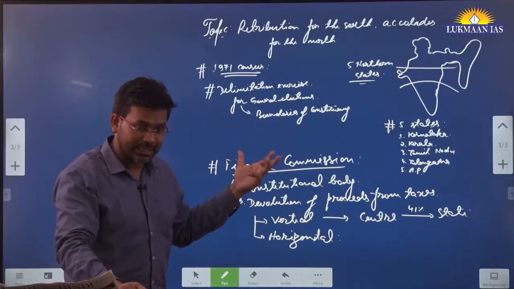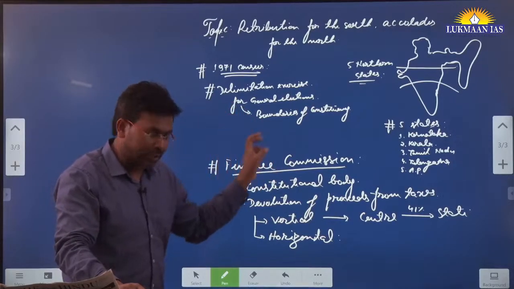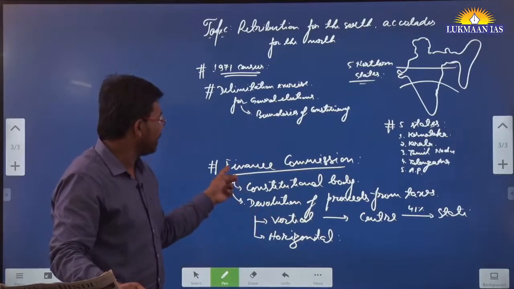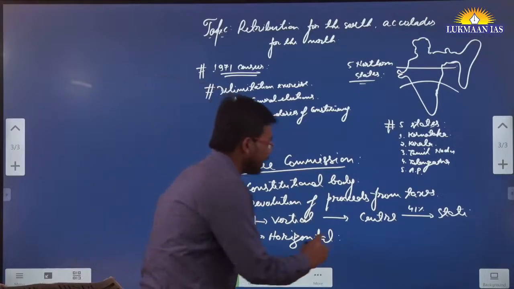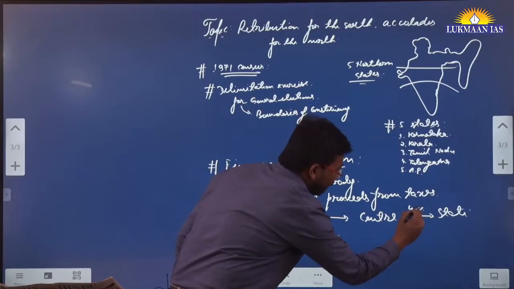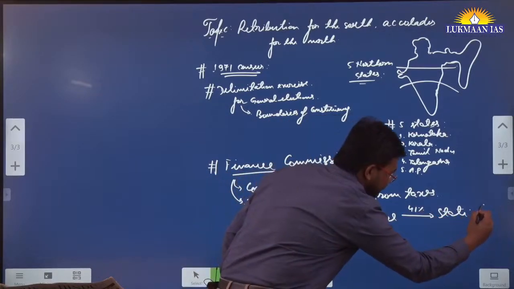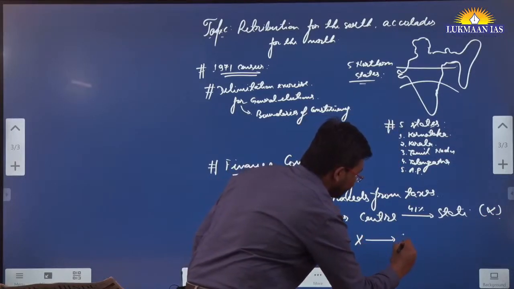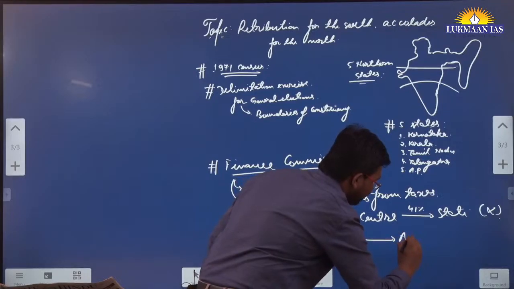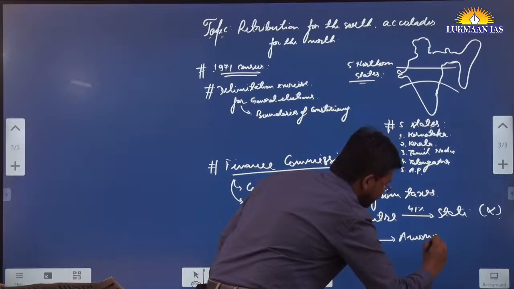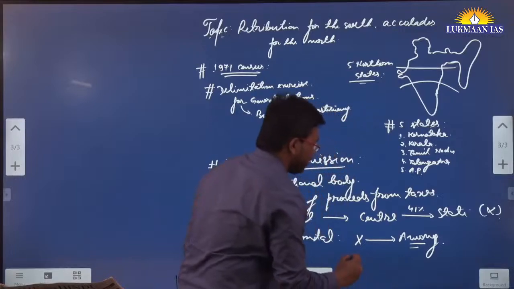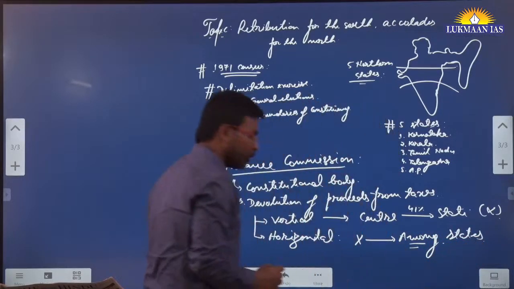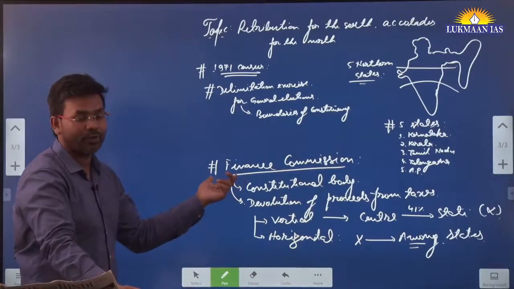So let's say the center receives 100 crore rupees, 41 crore rupees should be given to the states as per the recent Finance Commission report. Horizontal devolution means how the amount the states receive, let's say X amount, is to be distributed among the states. And for this the Finance Commission shares the formula.